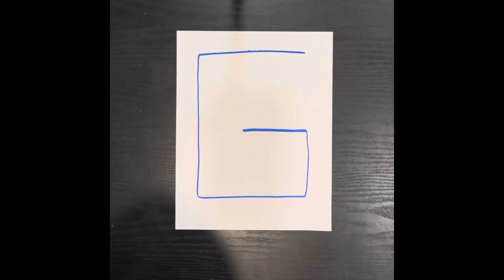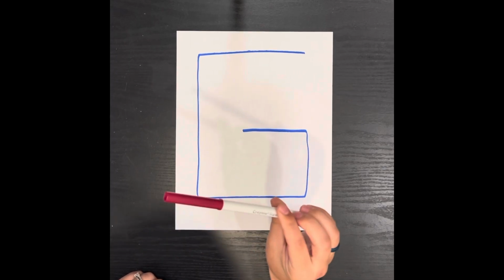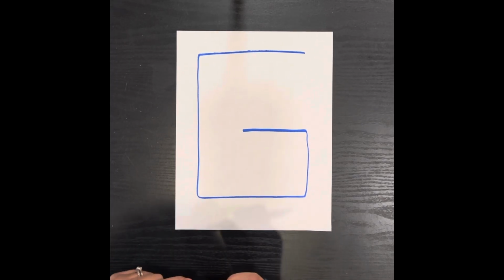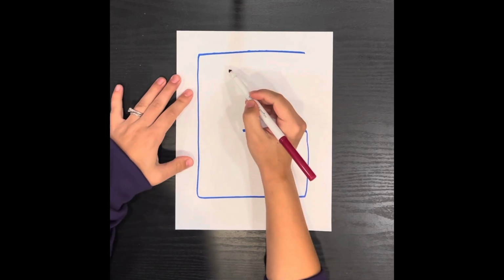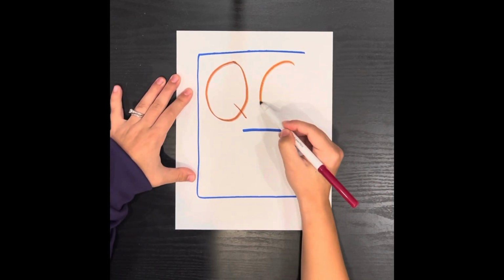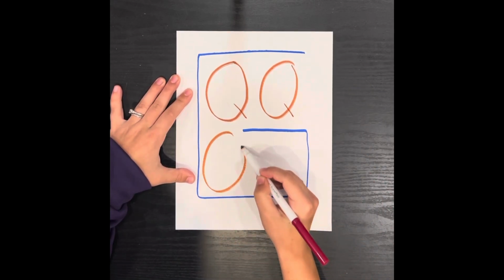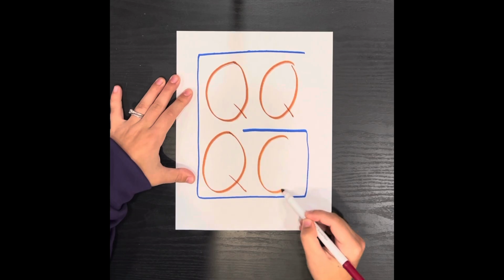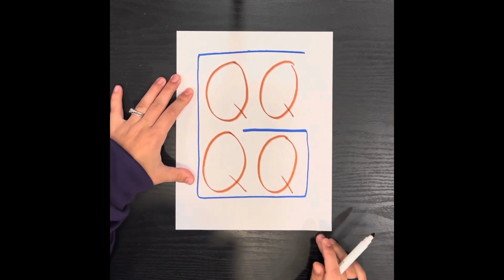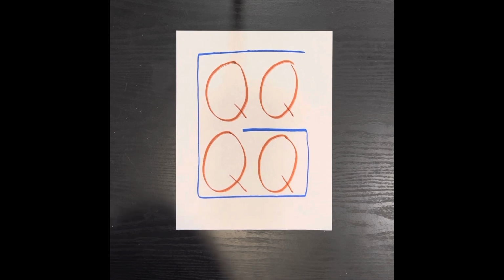And then in the land of Gallon, there lived 4 queens. So now we're going to draw 4 big Qs with our red marker. And you want them to take up most of the space. They're going to be inside of our G. So we have 2 on the top part and 2 on the bottom part. So those are our 4 Qs for 4 queens in the land of Gallon.